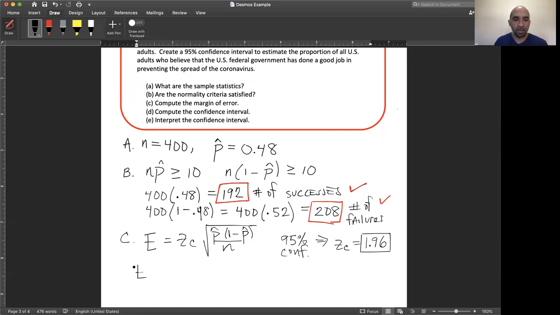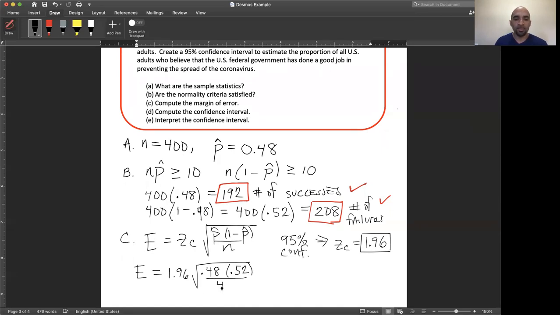All right, so we end up with the margin of error is 1.96 times the square root of 0.48 times 1 minus 0.48, which would give us 0.52. The sum of these two probabilities or percentages should always be 1.